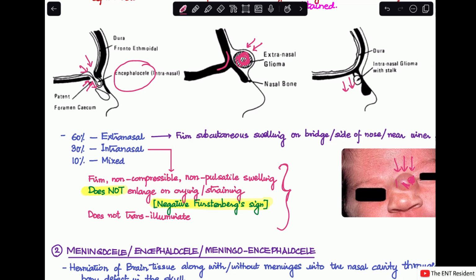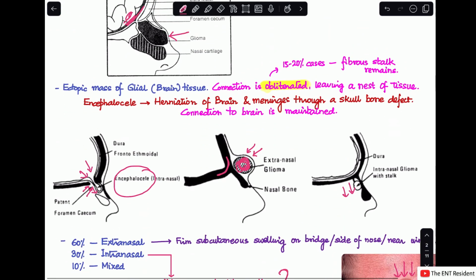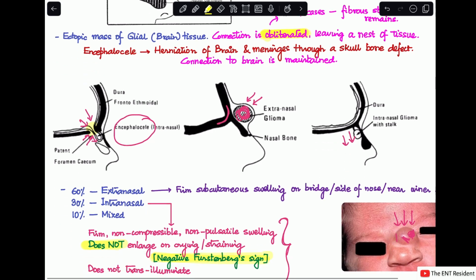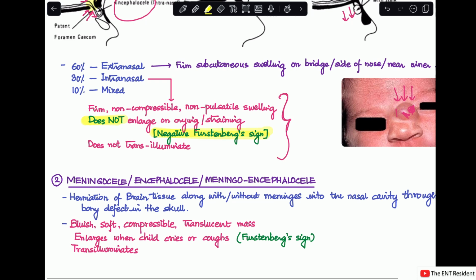Next, we move on to the second congenital nasal mass, which can be the meningocele, encephalocele, or the meningoencephalocele, depending on which part, brain tissue with or without meninges, has herniated into the nasal cavity through a bony defect in the skull. I've shown you in the image over here how there is a bony defect in the skull. Through this, either just the meninges comes down and herniates into the nasal cavity, or it can be brain tissue along with meninges, and that is what is known as meningocele, encephalocele, or meningoencephalocele, depending on which part has come down.